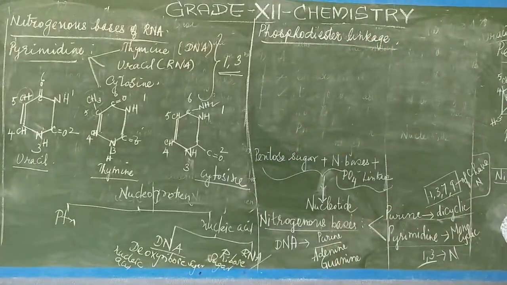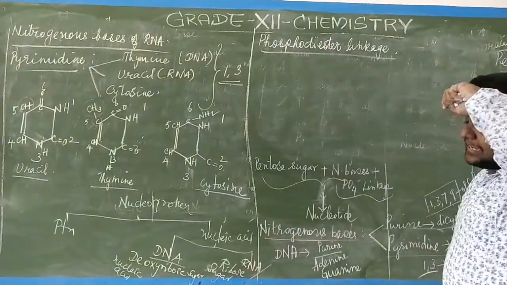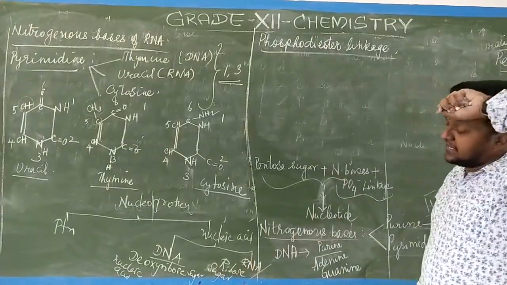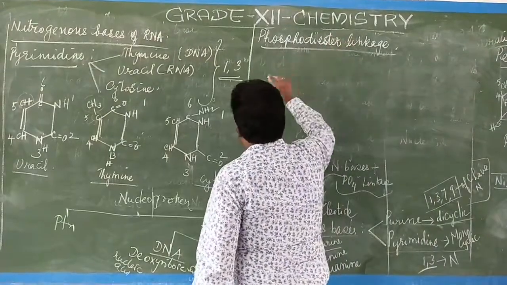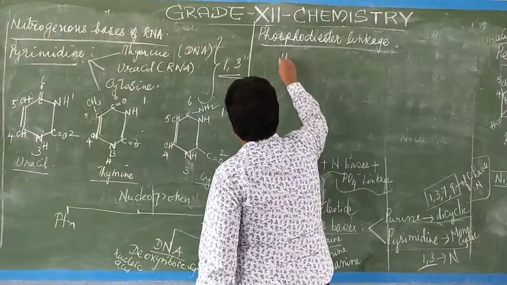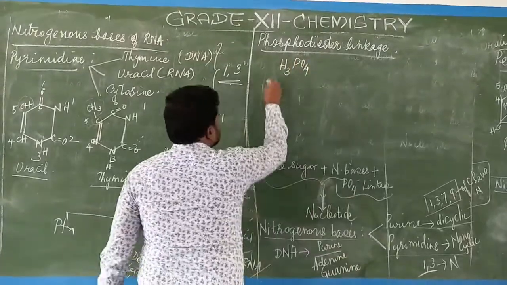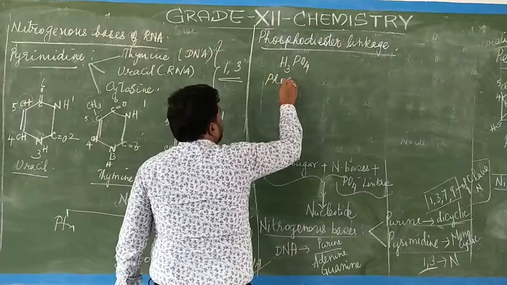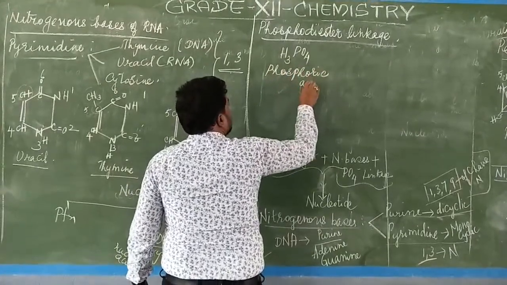Because it is a polymeric unit with a number of monomers, I can say phosphodiester linkage. Now in this phosphodiester linkage, how we are getting the phosphate group, if we see, is from H3PO4. What is this H3PO4? It is called phosphoric acid. It's a very weak acid.